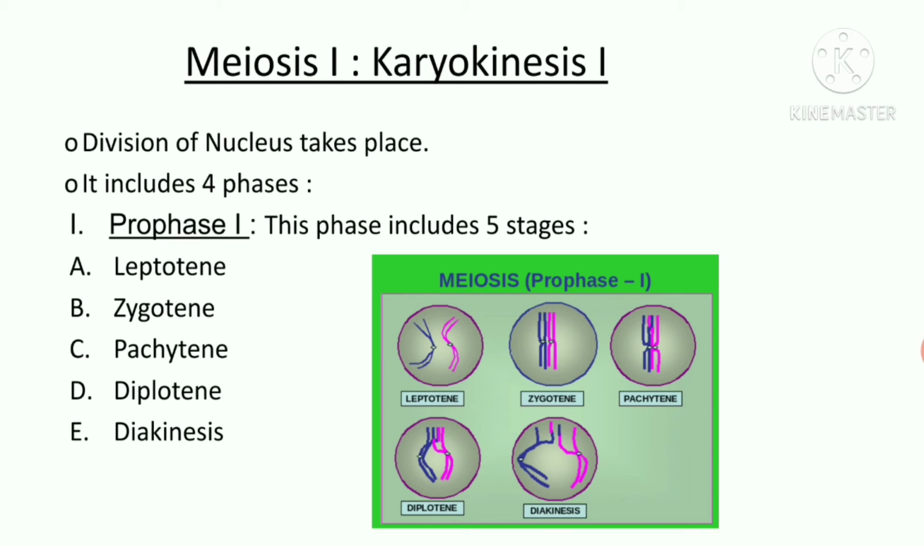Karyokinesis 1. The division of nucleus takes place in this stage. It includes four phases, that is Prophase I, Metaphase I, Anaphase I, Telophase I. We'll study all the phases in detail. Prophase I. This phase includes 5 stages and it is the longest phase. The 5 stages of Prophase I are leptotene, zygotene, pachytene, diplotene, and diakinesis.